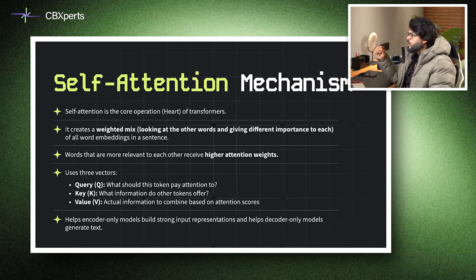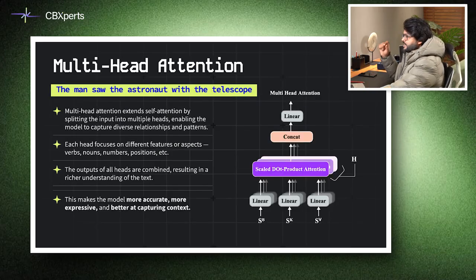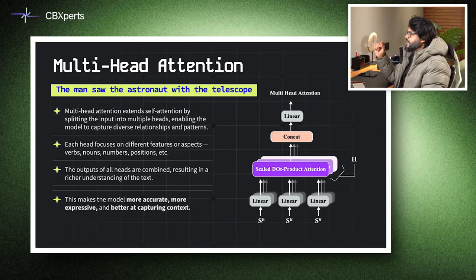As a result, the model focuses on context, for example, linking airport to Delhi, enabling a richer understanding. And this self-attention leads to a concept which is multi-head attention. Self-attention is powerful, but a single attention mechanism may miss certain patterns. Multi-head attention splits the input into multiple attention heads, allowing the model to attend to different aspects simultaneously.